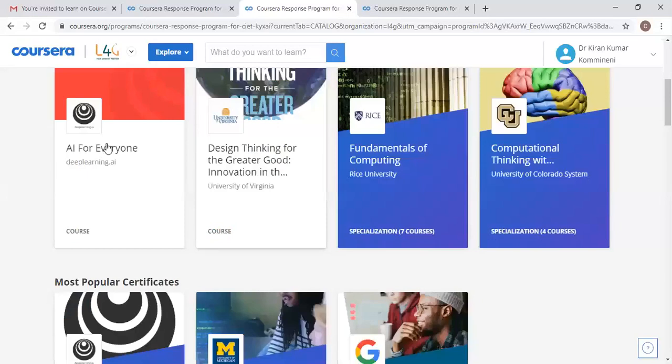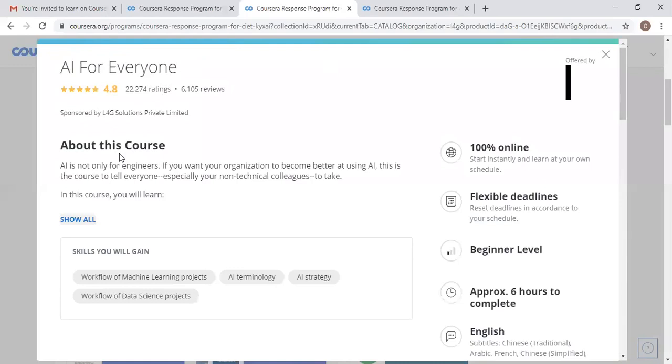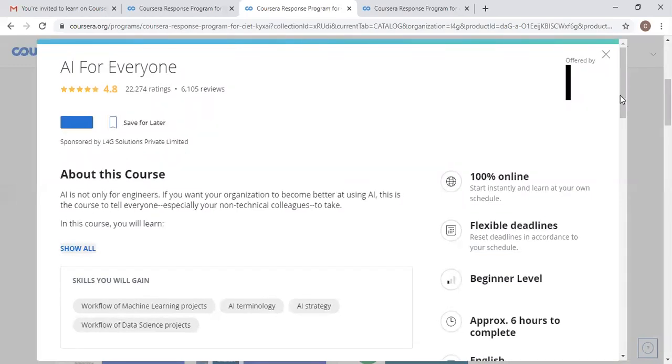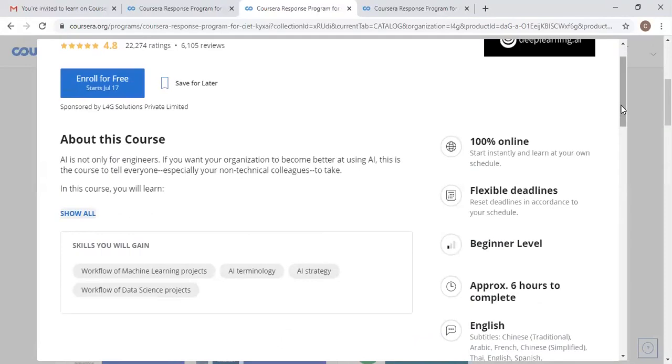So no problem. I'll go for this AI course. It is offered by deeplearning.ai, and if you click on that, it will ask you for enrollment. It will show you the course outline. It is 100% online, with flexible deadlines. It is only a beginner level course, and approximately it needs 6 hours to complete.